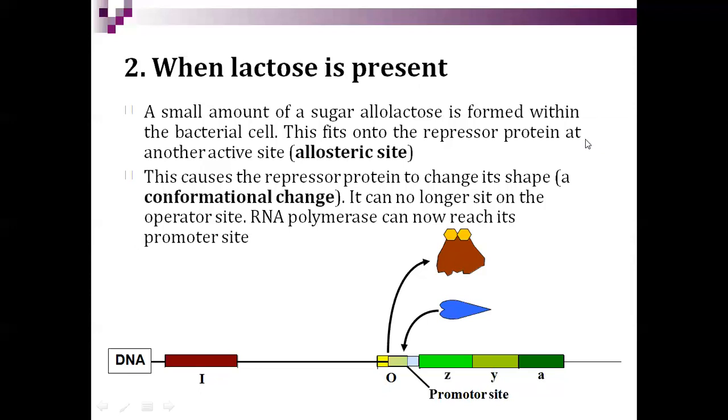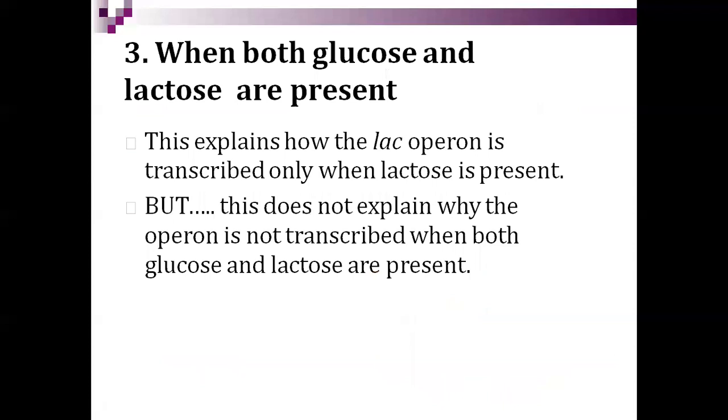So here you can see that allolactose is attached to the allosteric site of the repressor protein. There is no hampering or restriction for the polymerase enzyme to enter the promoter region. So RNA polymerase will come to the promoter site and transcription will start, meaning LacZ activity will start. When both glucose and lactose are present, glucose hampers the activity.